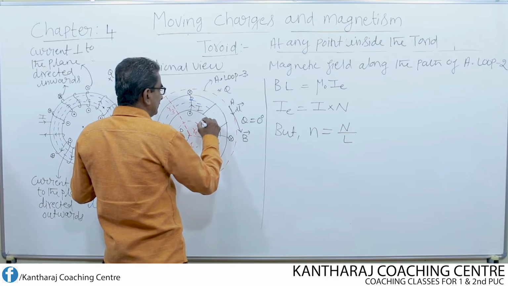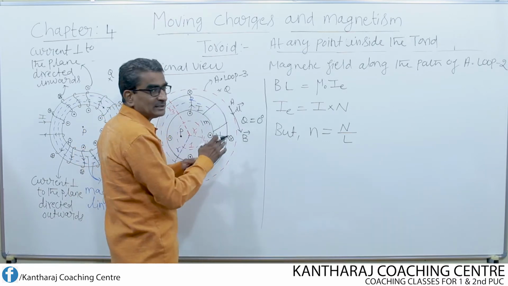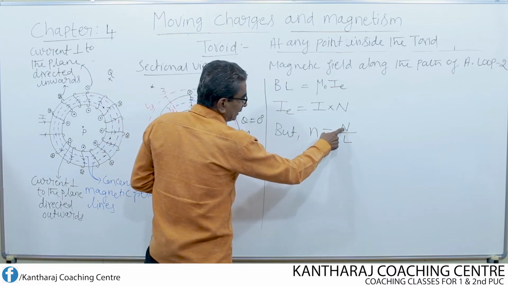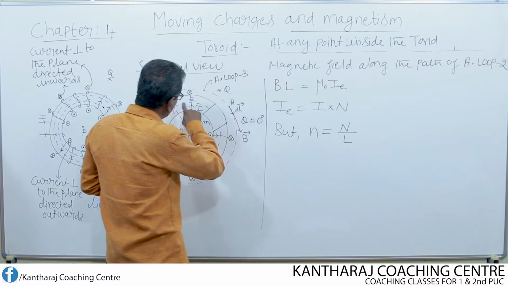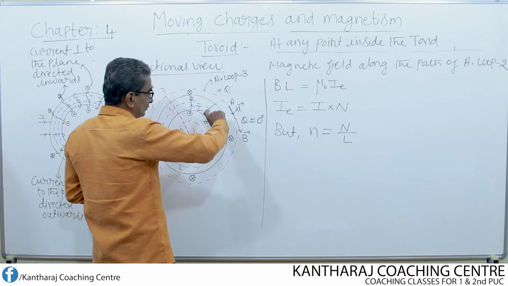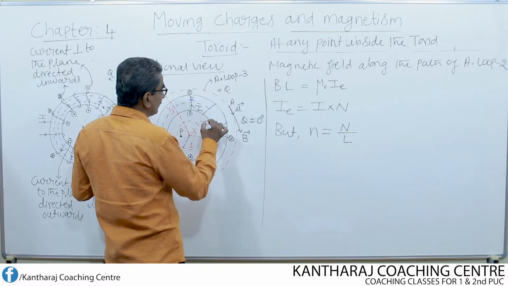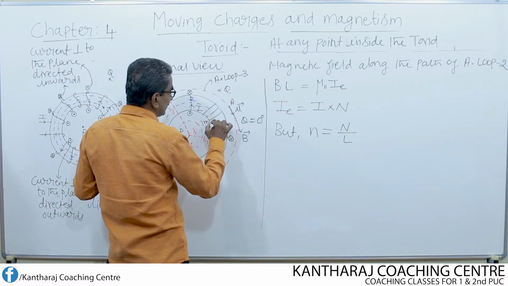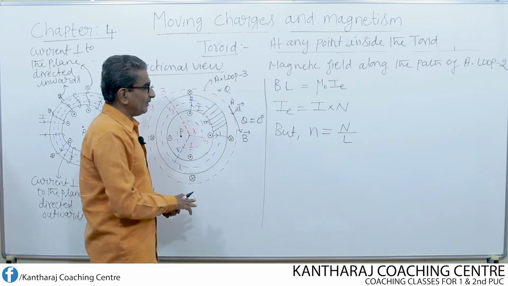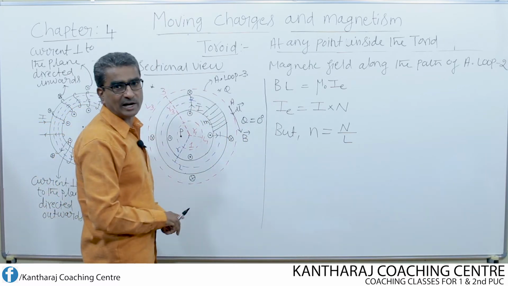In this 1 meter length of the toroid, how many turns are enclosed? It is found by dividing the total number of turns by the total length of the Ampere loop. So in this 1 meter length, look here, turn 1, turn 2, turn 3, turn 4, like this, n turns are enclosed, whereas capital N refers to the total number of turns in the entire toroid.